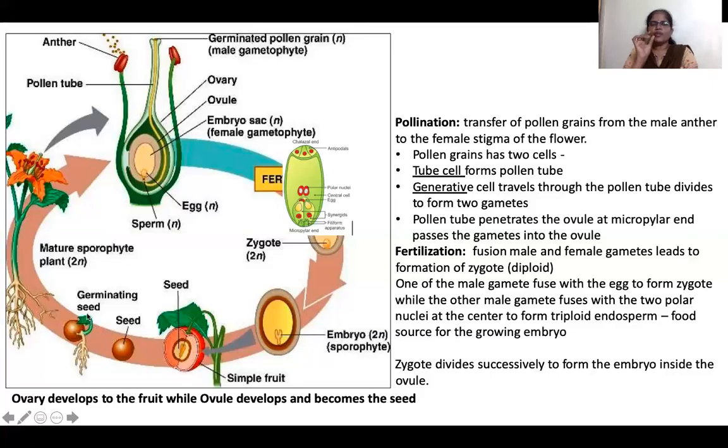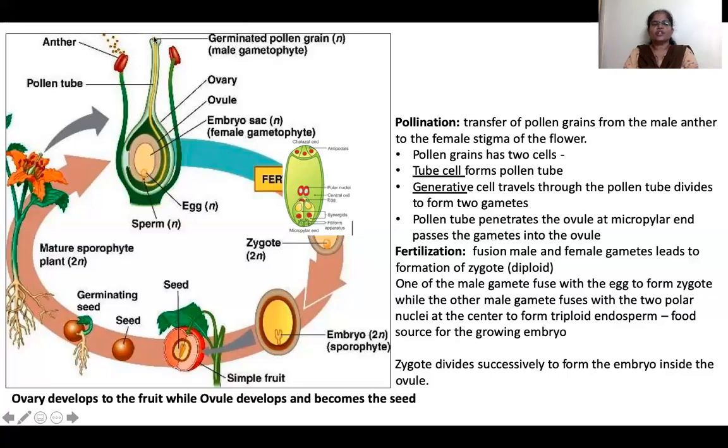Inside the seed there is one baby plant. That is called the embryo. This embryo is the baby plant present inside the seed. If we put this seed in the soil, it germinates into shoot and root, and again we get a new plant. This is the cycle of sexual reproduction in plants. First, pollination occurs: transfer of pollen from the male reproductive part, the anther, to the stigma, the female reproductive part. This is pollination.